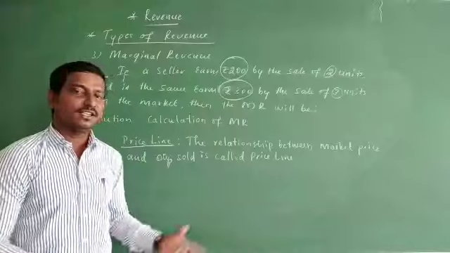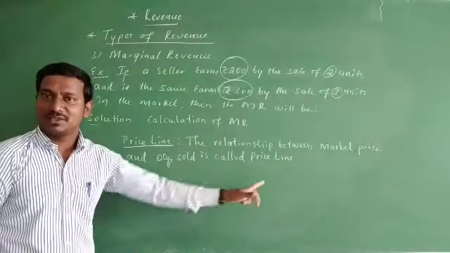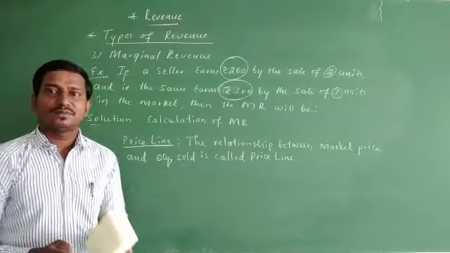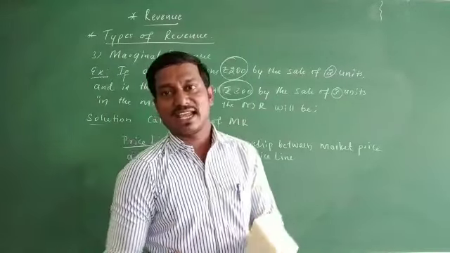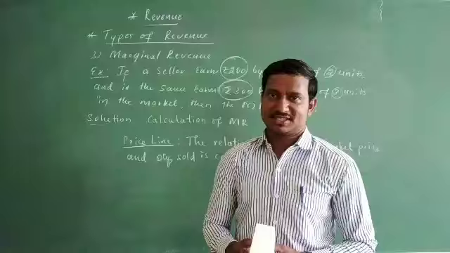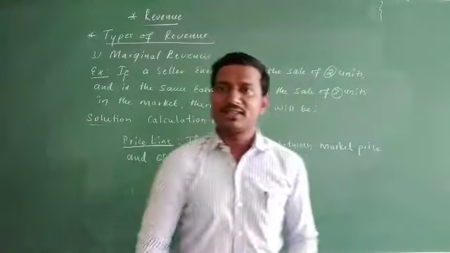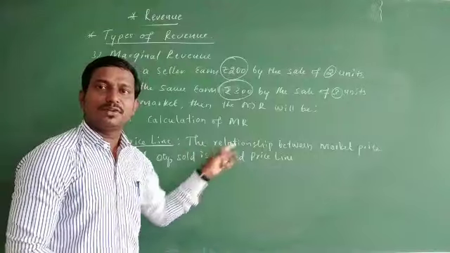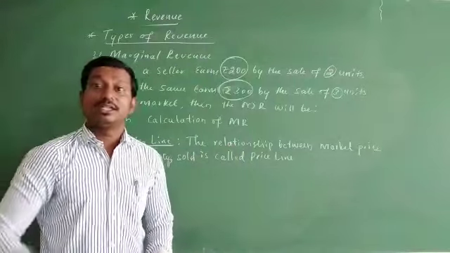So you may be asked in the board exam, what do you mean by price line? You can write this meaning here. Well, so by this we have completed all three different types of revenues. Okay, so if we further continue, how do you calculate the average revenue, total revenue and marginal revenue in one